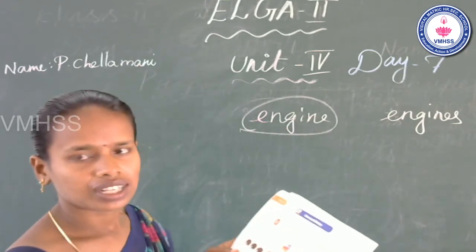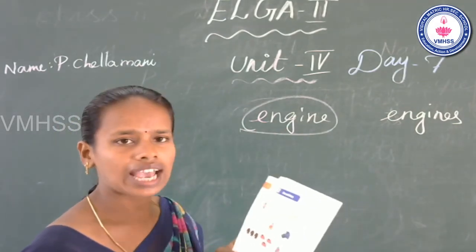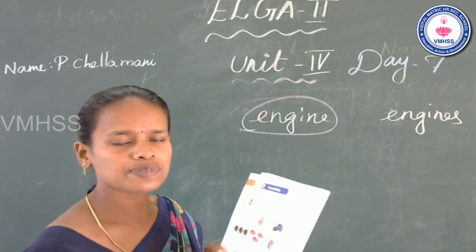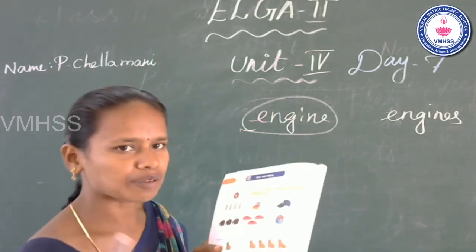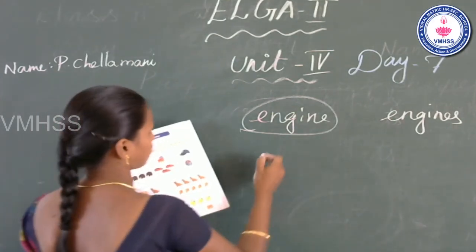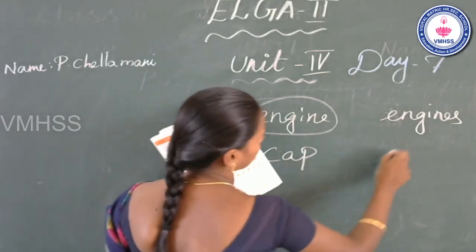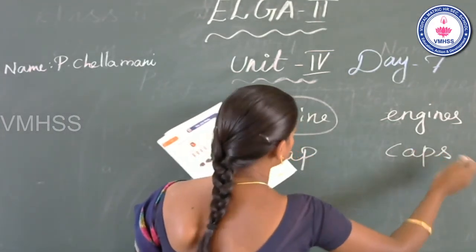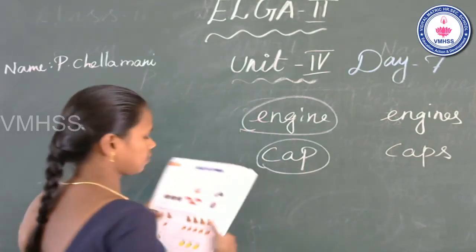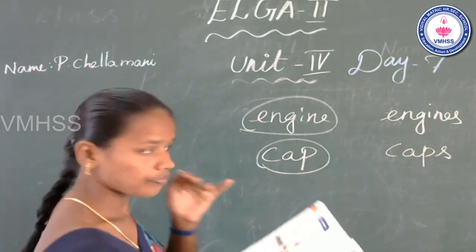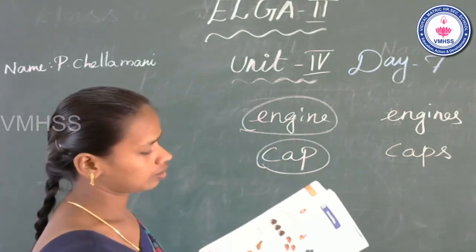Next, cab, cabs. How many cabs? Only one cab. So you can circle cab. Is it clear?